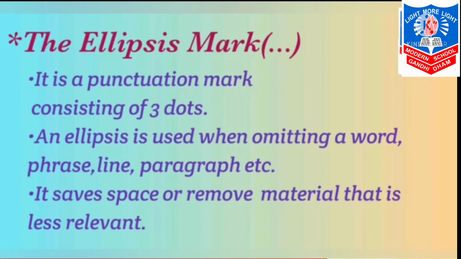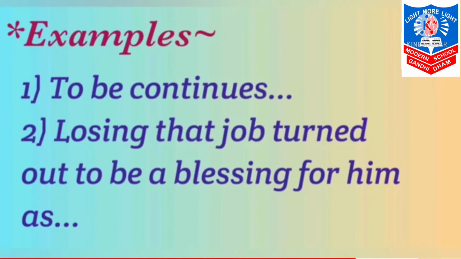Last punctuation is the ellipsis mark. It is a punctuation mark consisting of 3 dots. An ellipsis is used when omitting a word, phrase, line, paragraph, etc. It saves space or removes material that is less relevant. Like we say at the end of the sentence, to be continued, 3 dots. Second, losing that job turned out to be a blessing for him as, then again 3 dots.